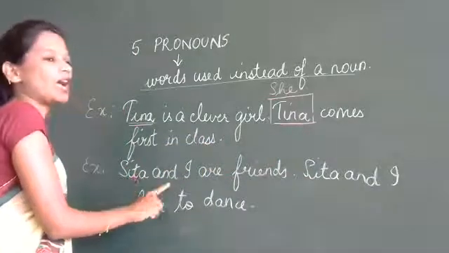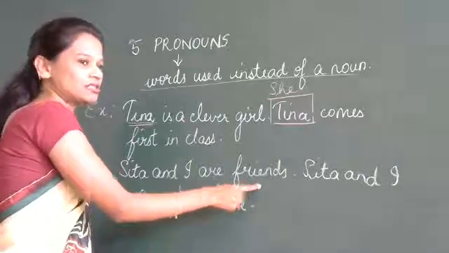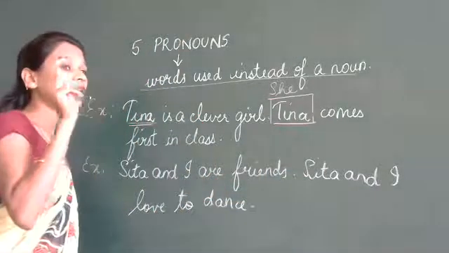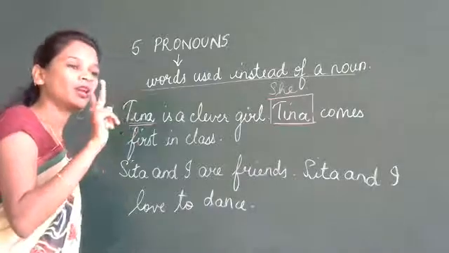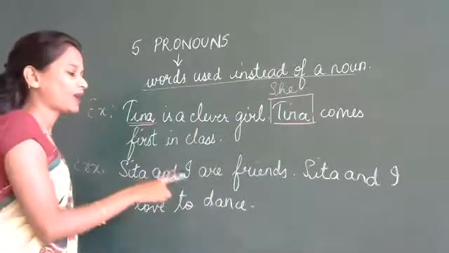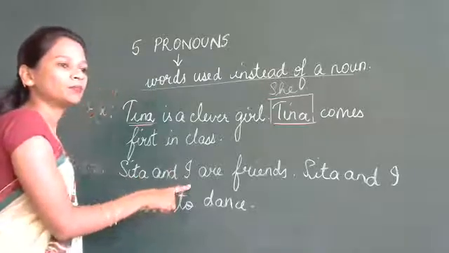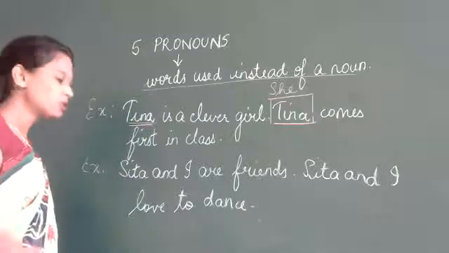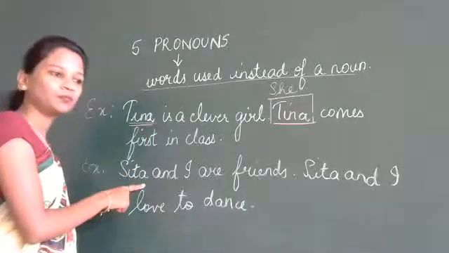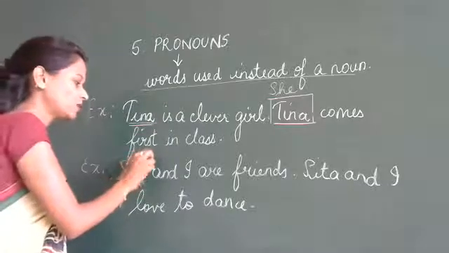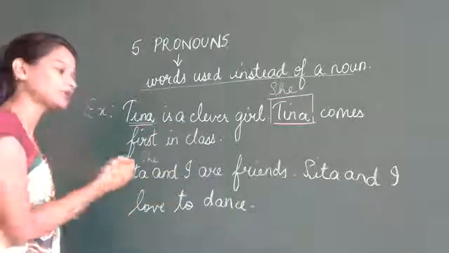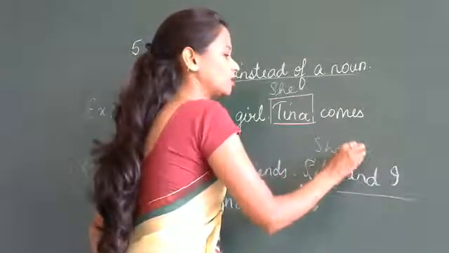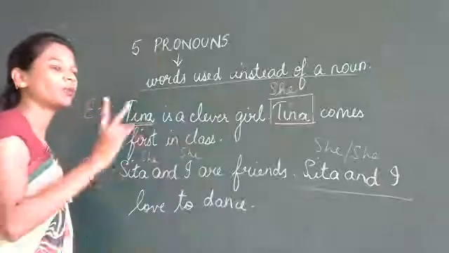Next, Sita and I are friends. Sita and I love to dance. Now there are two people here: Sita and I. So what can I do here? Can I put he or she? Who is Sita? Sita is a girl, so it will come as she. And who is this I? It is me. So can I put she here? So what should I put when there are two people?